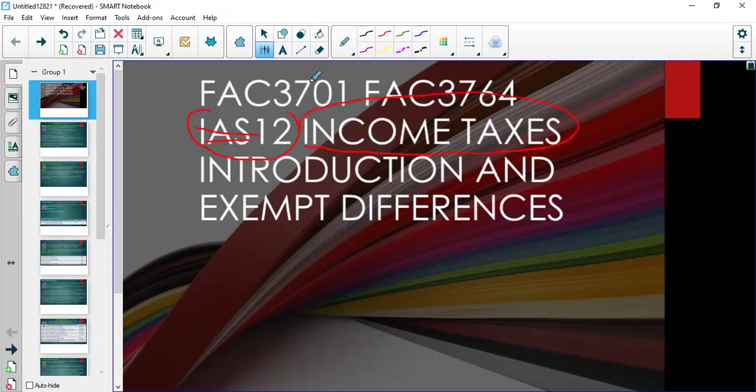And we're going to look at this from the perspective of these two modules. This is a semester module, FAC3701, and FAC3764, which is a year module. So these are the two modules which cover IAS12 income taxes.